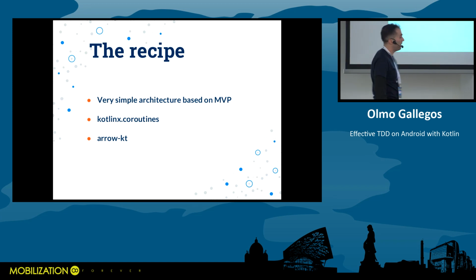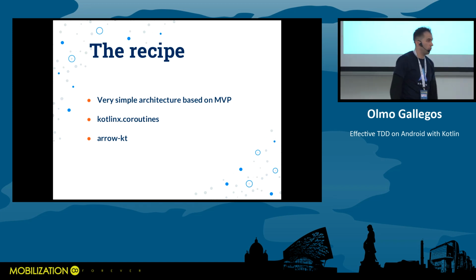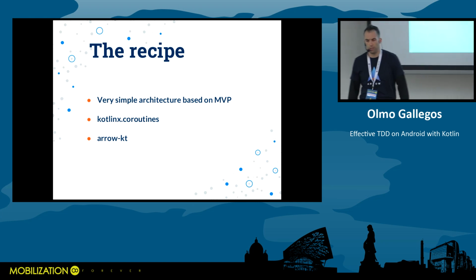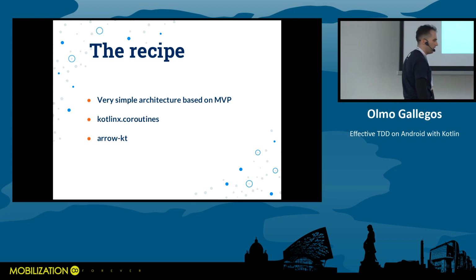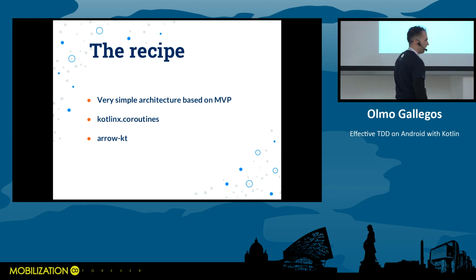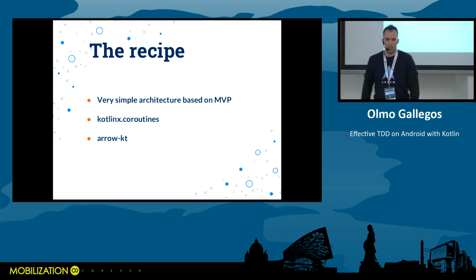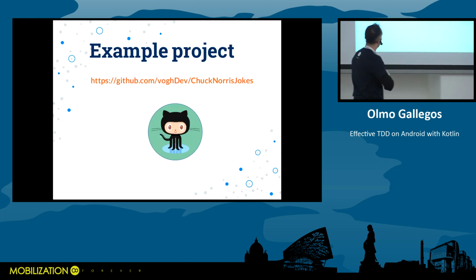So we have mounted a very simple Android architecture based on MVP to make it testable. You will see the code is very simple, easy to understand. And of course, we're going to use all the cool stuff, right? We're going to use Kotlin. We're going to use coroutines because you do like the coroutines. And we're going to use Arrow, so we give it a little tint of functional programming, you know, and we're going to use more awesome tools.